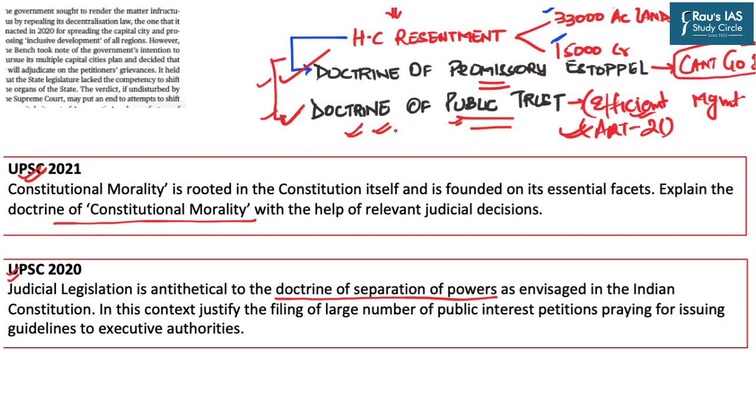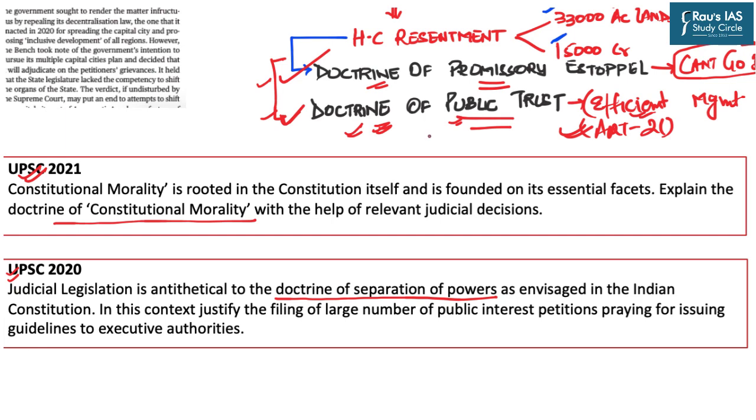So the thing is that whenever you read some article or some piece in newspaper or magazines, always keep your eyes and minds clear that whatever information you are getting through it, can you use it in exam in some paper somewhere at some point of time? If yes, then that information becomes relevant for you. And you should be aware about at least the basics of these key terms which regularly appear in newspaper. So that was the idea behind why we discussed the doctrine of promissory estoppel or the doctrine of public trust in this session.